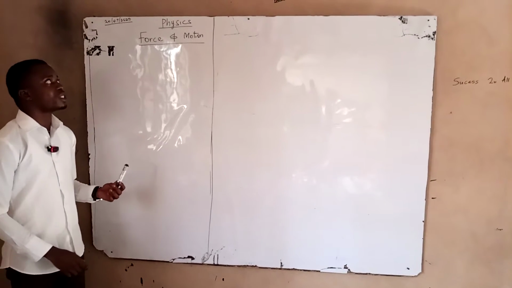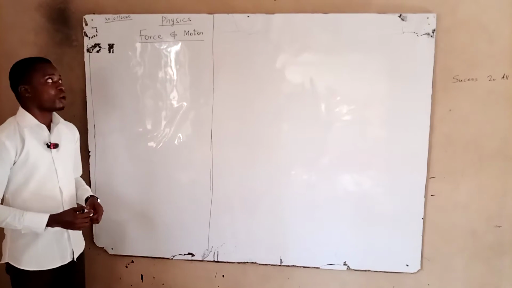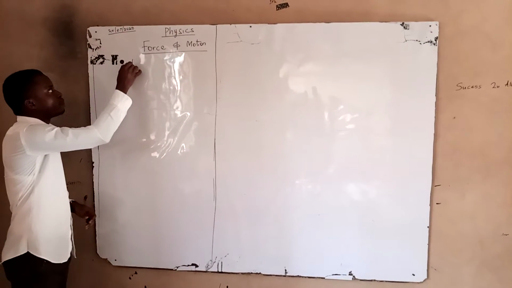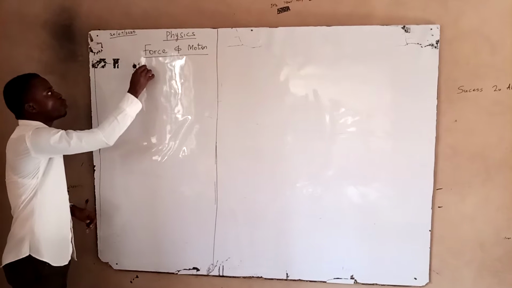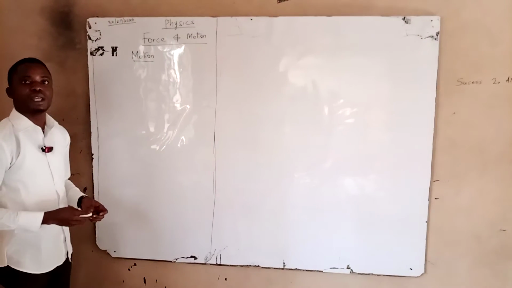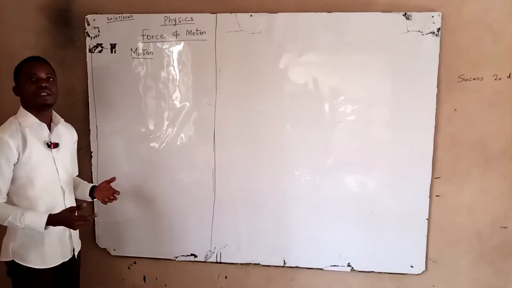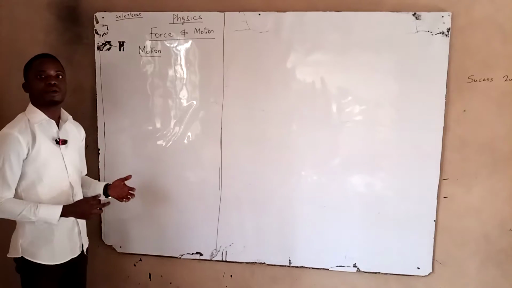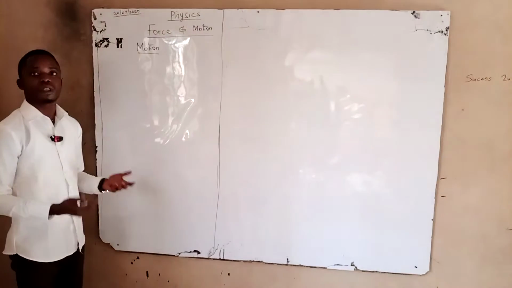Alright, we're going to be looking at the topic force and motion, and I would like to start with the topic motion. Number one, we want to know what the definition of motion is. We should know that motion is the change in the position of an object or the displacement of an object in a given time.